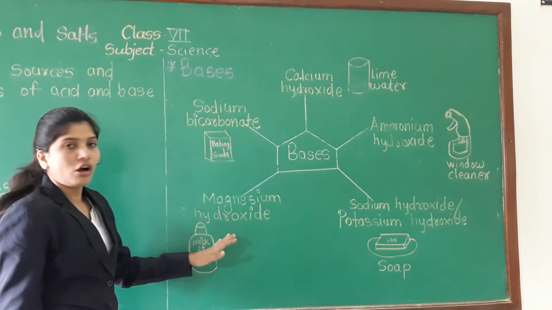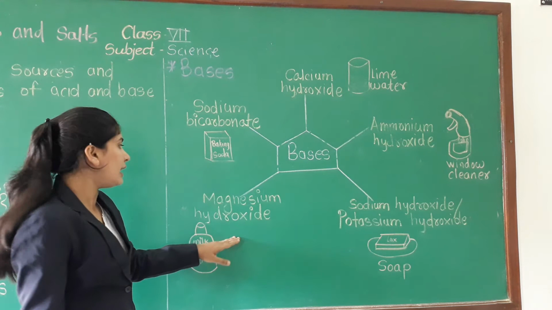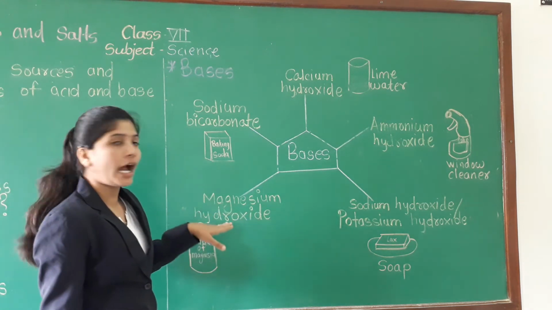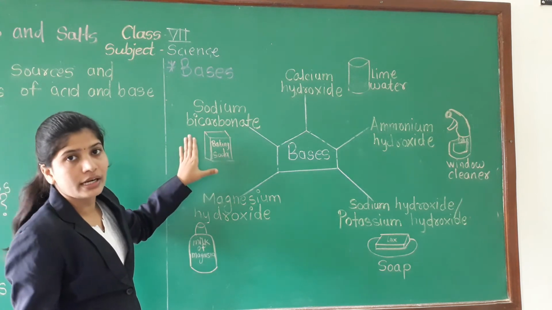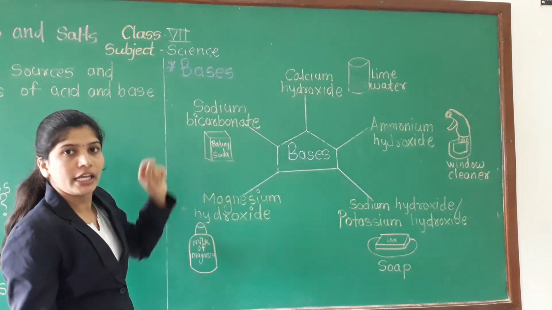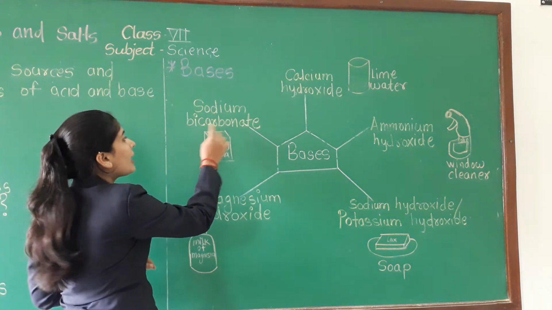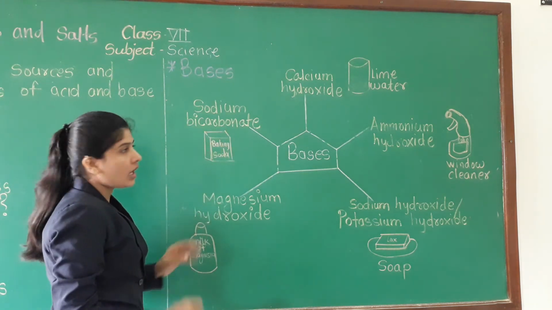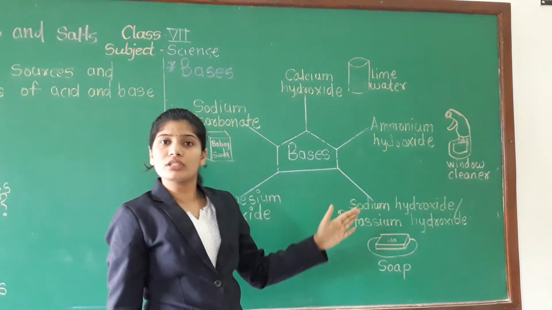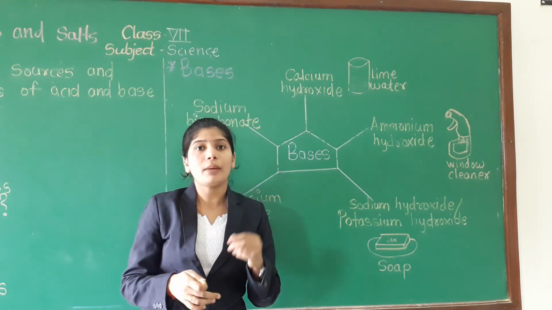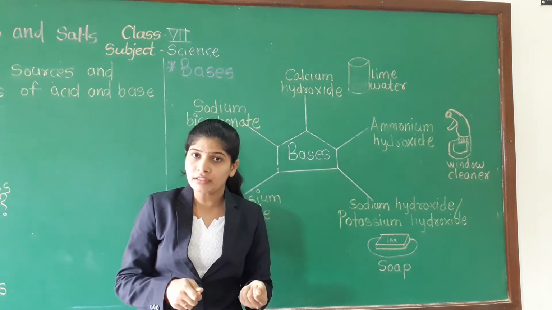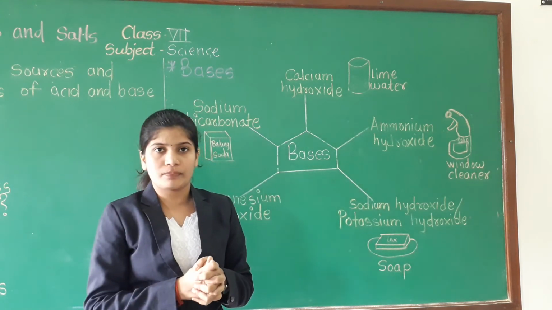Then milk of magnesia. In that we can find magnesium hydroxide base. And the last one is baking soda, in which sodium bicarbonate is present. So all these are the sources or examples of bases which are bitter in taste and soapy on touch.